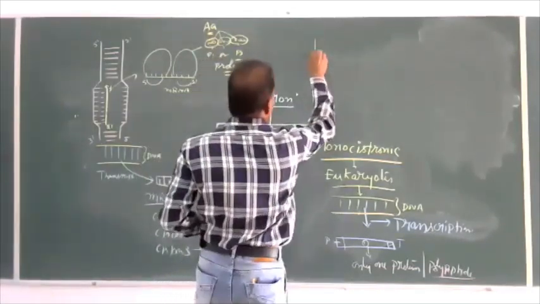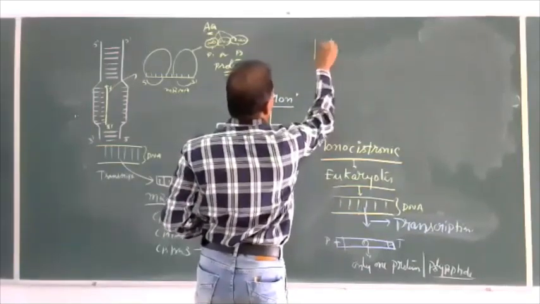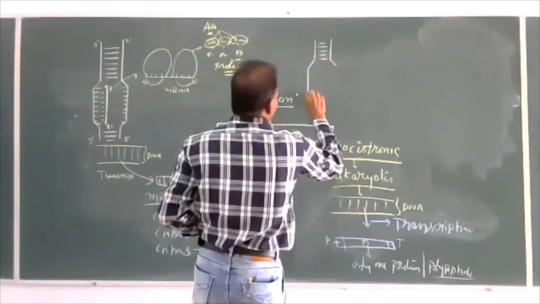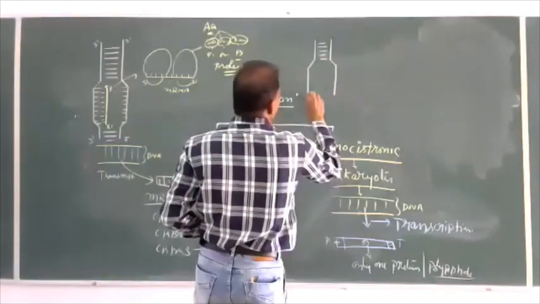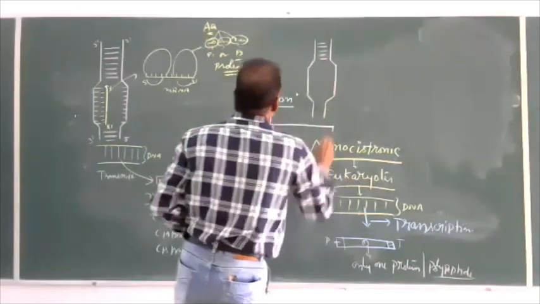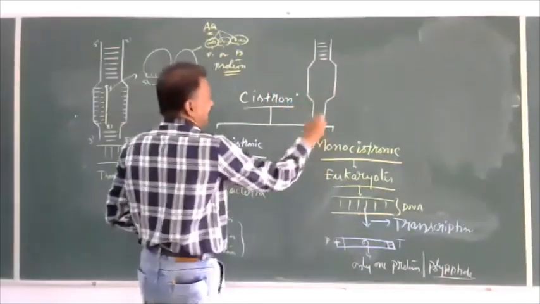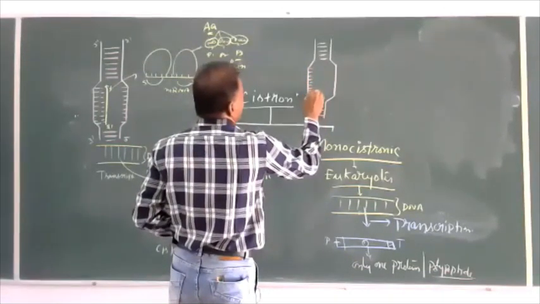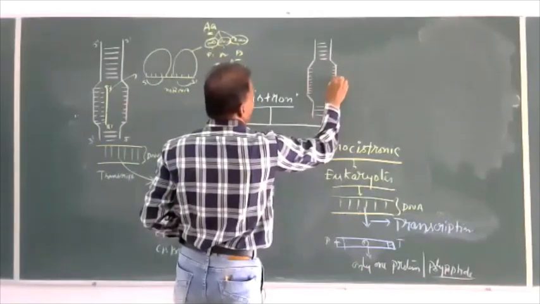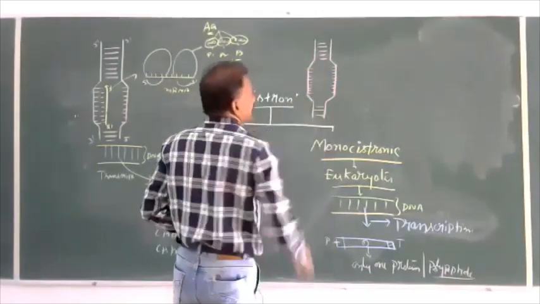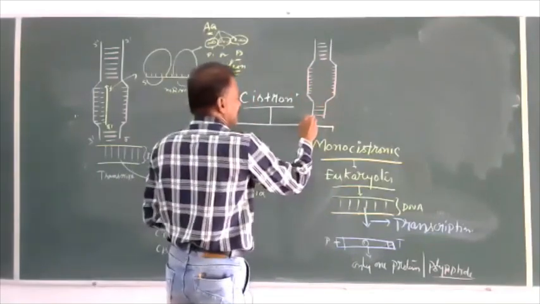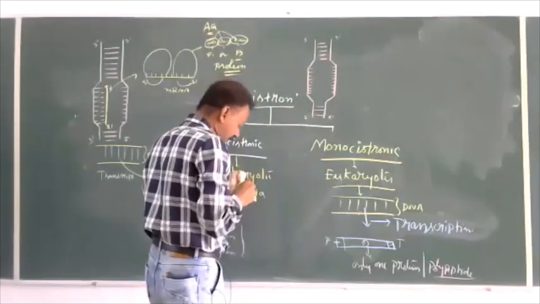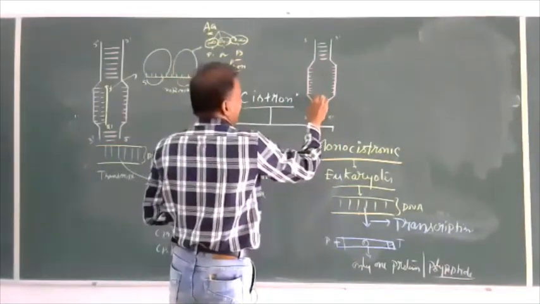Whereas in eukaryotes also, a part of the DNA is open, with separated strands. Out of the two strands, one strand is involved in the process of transcription.